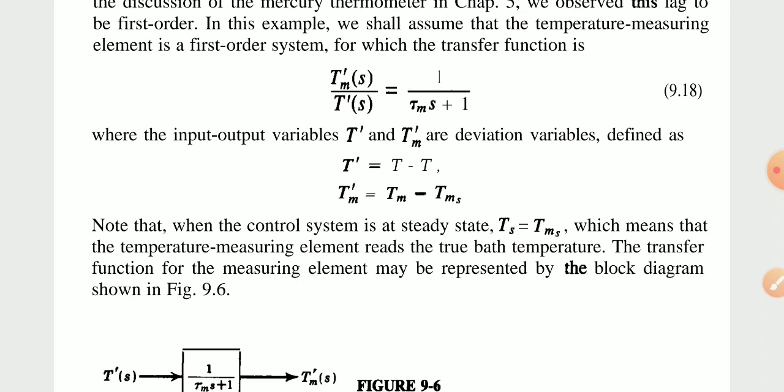Where the input and output variables T' and T'm are the deviation variables, defined as T' = T minus Ts, T'm = Tm minus Tms. Note that when the control system is at steady state conditions, Ts is equal to Tms, which means the temperature measuring element reads the true bath temperature. The transfer function of the measuring element may be represented by the block diagram in the figure.